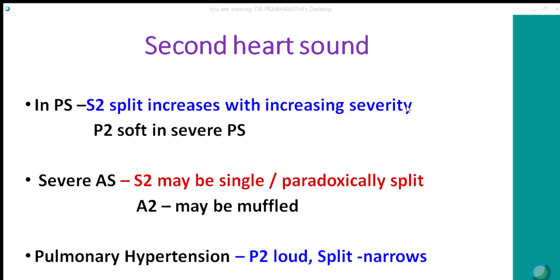As the severity increases, the P2 becomes softer. And in severe PS, P2 may be inaudible, and A2 is merged in the murmur, so the second sound is hardly heard in the pulmonary area. Whereas in severe aortic stenosis, S2 may be single because A2 is delayed, or it can be paradoxically split. Sometimes A2 may be muffled when the aortic valve becomes calcified in later life. In pulmonary hypertension, when the patient develops pulmonary hypertension in shunt lesions, P2 becomes loud and the split narrows.